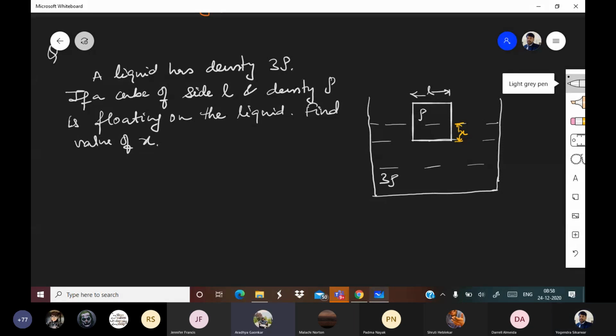So breadth is also L. It's a cube, Chotu. It's a cube. Okay, sir. Hello? Yes, sir, understood, sir. Cube is an object which has all three sides equal.